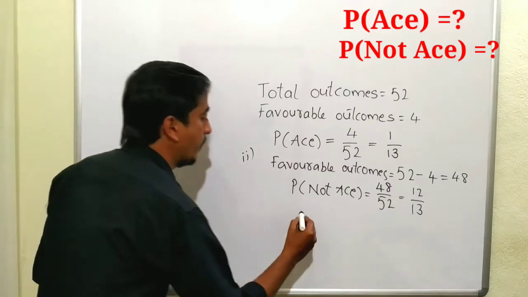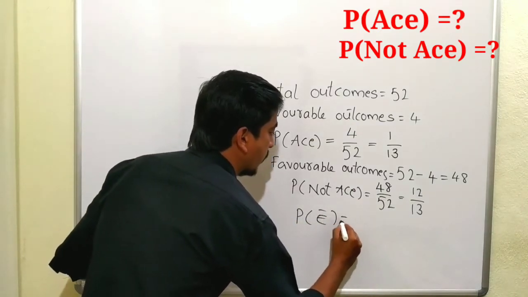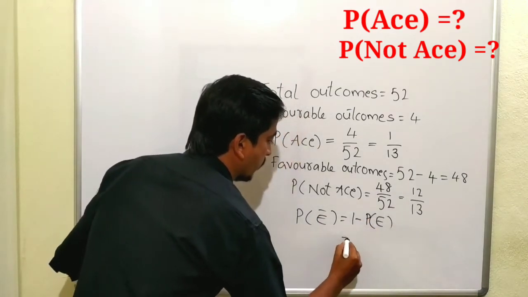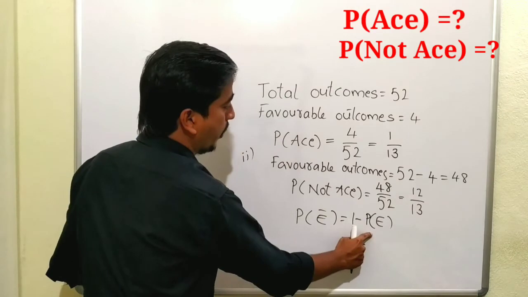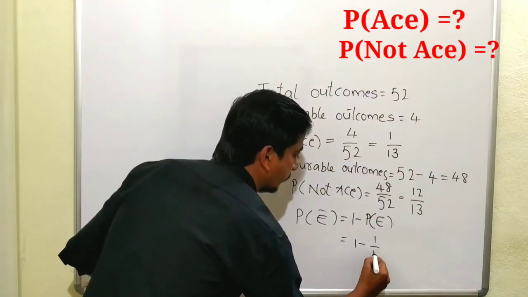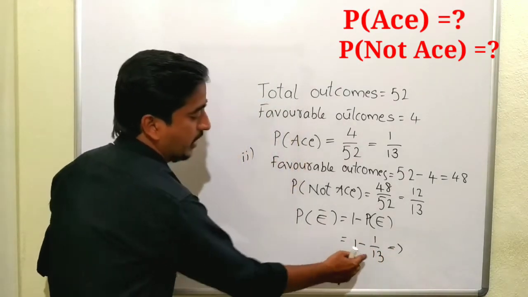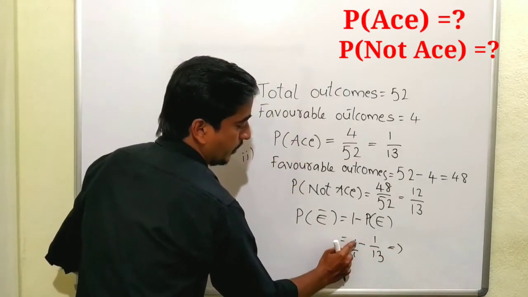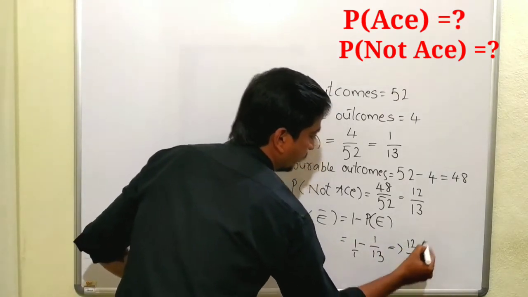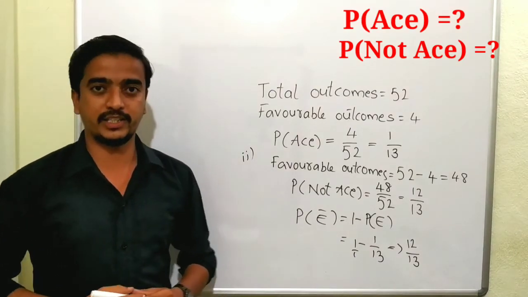So P of E bar equals 1 minus P of E. So 1 minus, what is the probability of the event? P of ace is 1 by 13. By cross multiplication, we get 13 minus 1, 12 by 13. So in this way also we can find the probability of not ace.